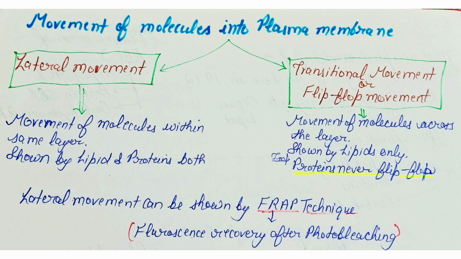Two types of movement occur. First one is the lateral movement. Second is transitional or flip-flop movement. In the lateral movement, the molecule moves within the same layer. It can be shown by protein as well as lipid. Lateral movement can be detected by using the FRAP technique. Whereas in transitional movement, as the other name suggests, flip-flop, there is movement of molecules across the layer. Most important thing is that this movement is only shown by lipid and the proteins never flip-flop.